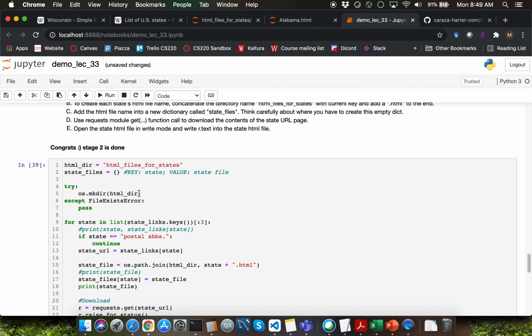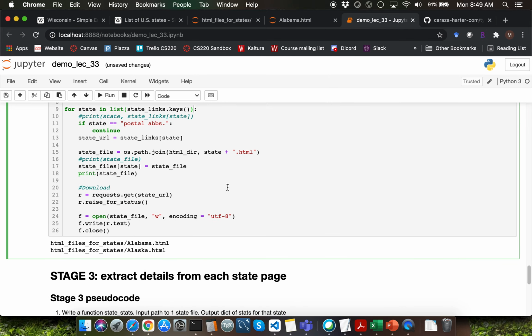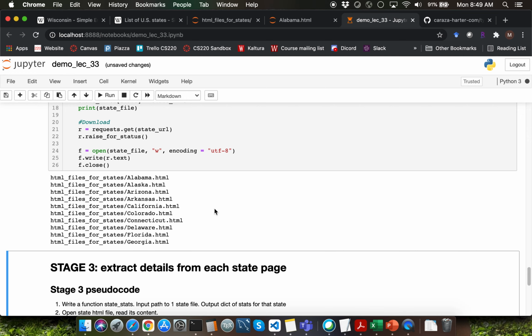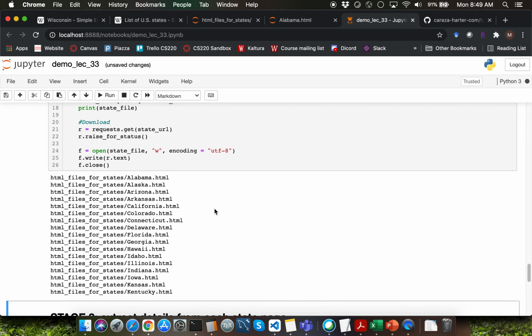Now we can get rid of the slicing for the first three entries over here, and I can re-execute the cell which is going to download all of the HTML files. I'll wrap up this video here. Between now and the next video, please let all of the HTML files get downloaded. We'll be covering stage 3 in the next video.